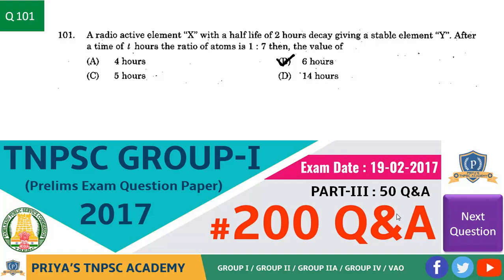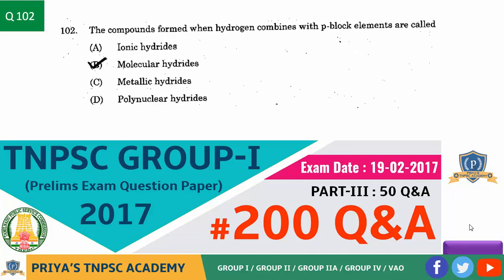First question. A radioactive element X with a half-life of 2 hours decays, giving a stable element Y. After a time of t hours, the ratio of atoms is 1:7. Then the value of t is? The answer is option B, 6 hours. Next question.